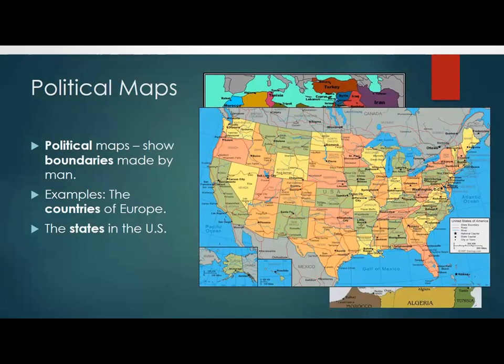Okay, you can see maybe the pink color shows some specific area, and the red color shows some boundaries made by men. All these maps show borders between countries, towns, cities and continents.